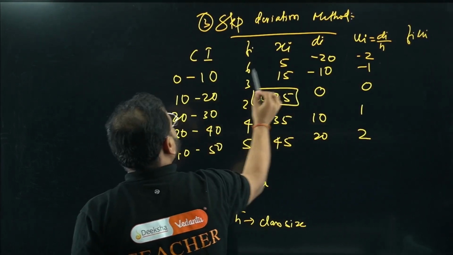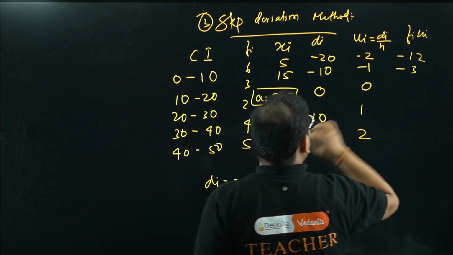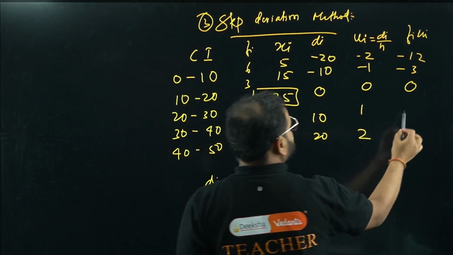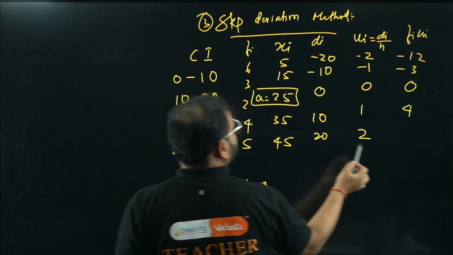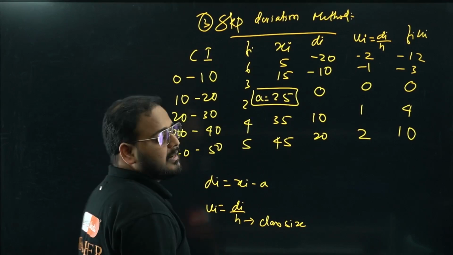Multiply fi ui. 6 into minus 2 is minus 12. 3 into minus 1 is minus 3. 0 multiplied with anything gives 0. 4 into 1 is simply 4. And 5 into 2 is simply 10, right? Okay, sir. 10 only, right?